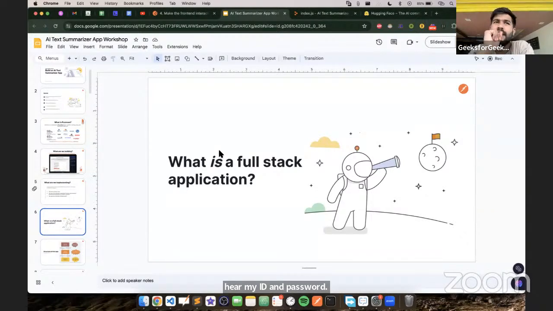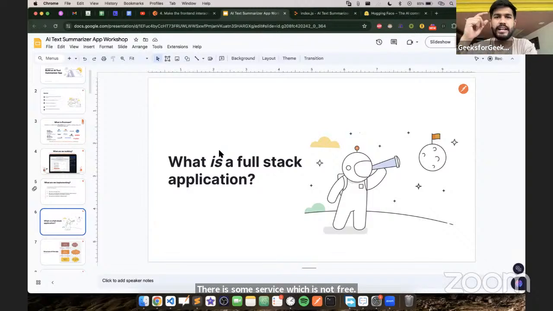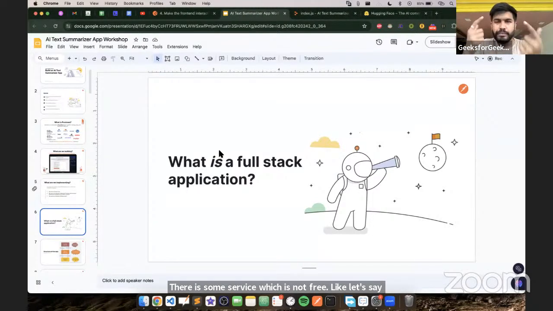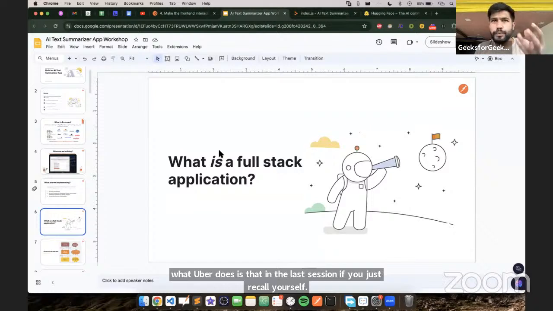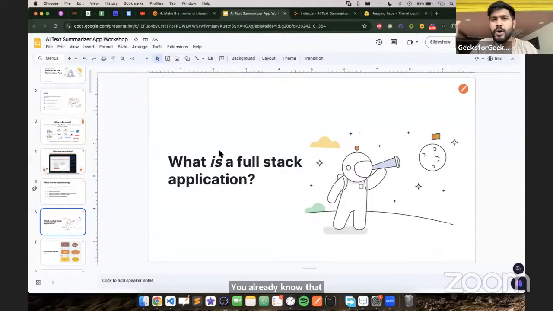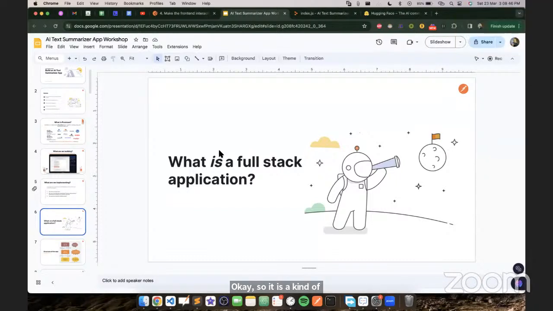So now let's say there is some service which is not free. Like what Uber does, in the last session, if you just recall, you already know that Uber uses the API of Google Maps. But if you observe, it is not freely available. So it is a kind of partner API.